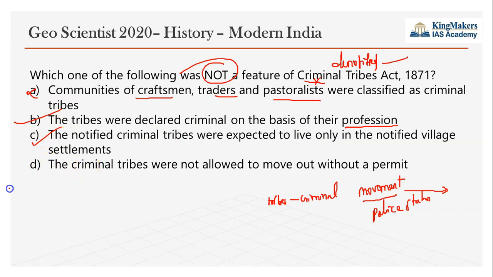Like if you saw the recent Dheeran movie of Karthi, they showed the Bavaria gang. That is also considered to be one of the denotified tribes. The criminal tribes were not allowed to move out without a permit. That is also true. They declared only the tribes following the profession of dacoity as criminal, not the tribals doing crafts, not craftsmen, traders or pastoralists. So that's why the first statement is wrong here. This is one peculiar question which UPSC has asked.